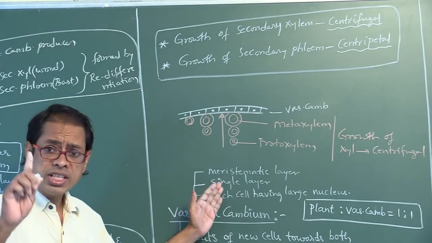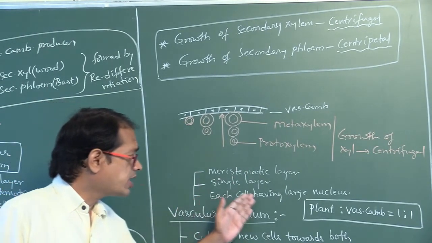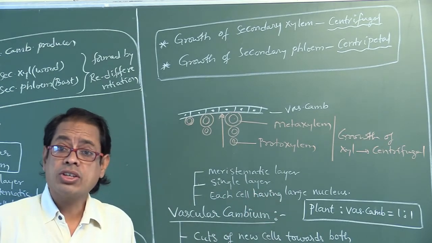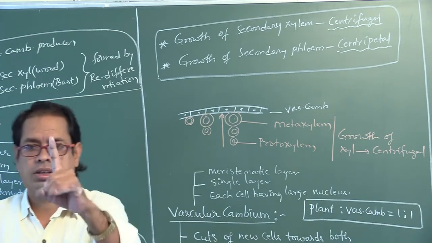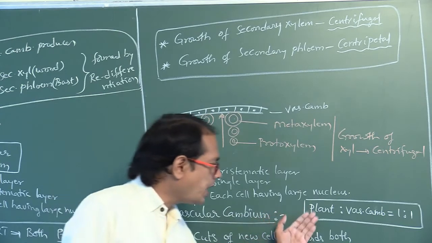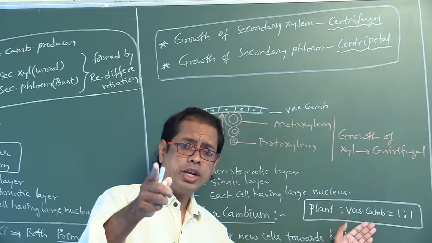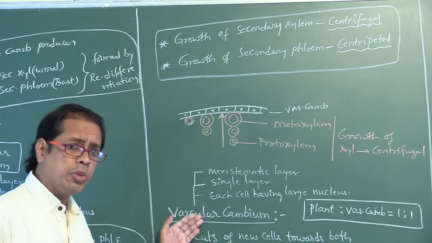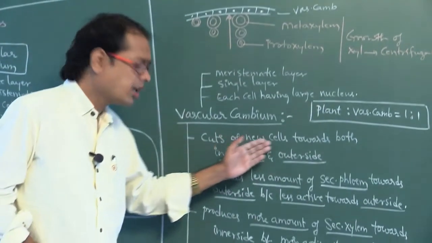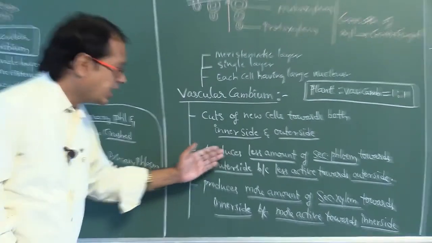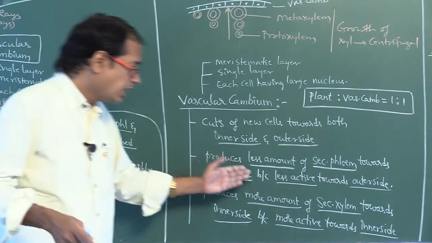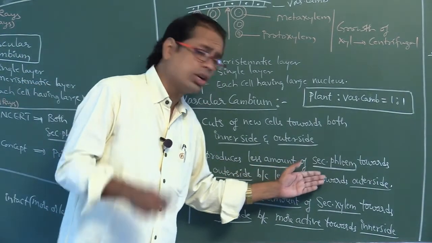Right. Vascular cambium is a meristematic layer. It is made up of a single layer. Each cell has a large nucleus. So in a plant body, how many vascular cambiums are formed? Only one. Only one time vascular cambium is formed. So the ratio between plant and vascular cambium is 1:1. Vascular cambium cuts off new cells towards both the inner side and outer side. It produces less secondary phloem towards the outer side. Why? Because it is less active towards the outer side.